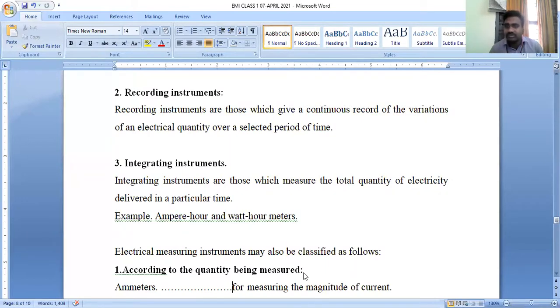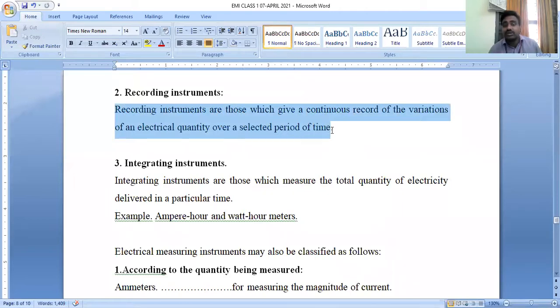Recording type instruments continuously record the variation of electrical quantity over a particular period of time. Integrating type instruments measure the total quantity of electricity delivered over a particular period of time. That is the difference between indicating, integrating, and recording type instruments.